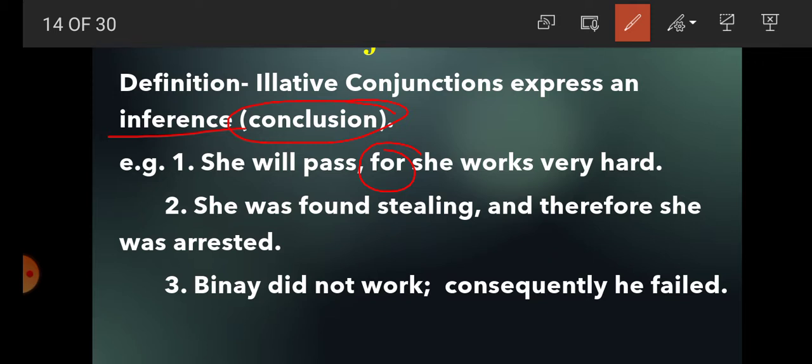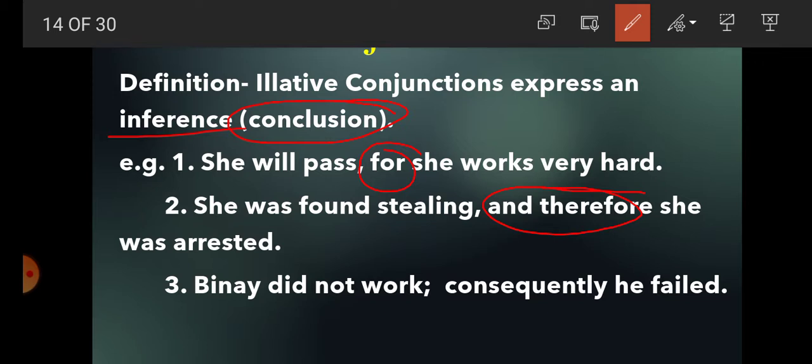It gives the inference here, and what is the conjunction here? For. She was found stealing and therefore she was arrested. What is the conjunction here, students? Therefore. It gives the reason that she was found stealing, and the conclusion of it is that she was arrested.